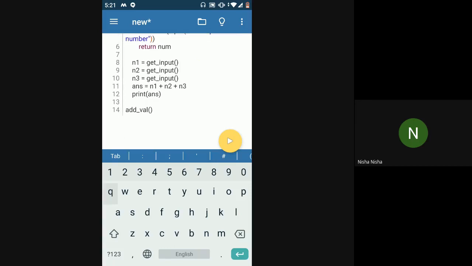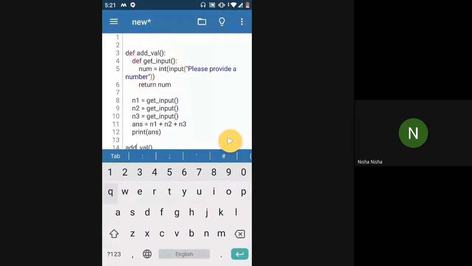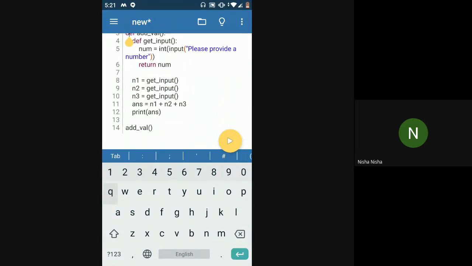So in this file, first the control will go to line number 14. Here it will see on line number 3 there is something called def. Python will acknowledge that this is a function because you've used the def keyword, but it won't go inside of the function.